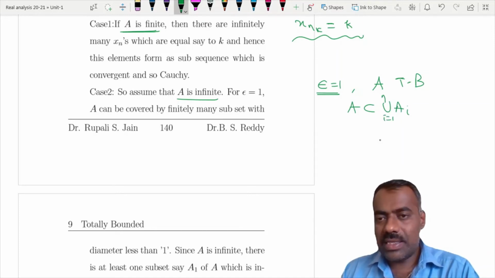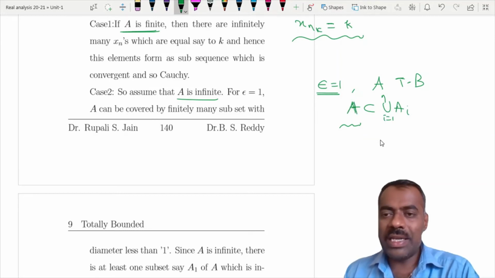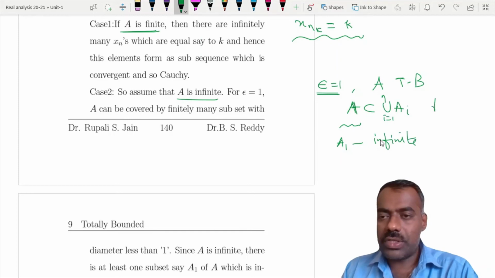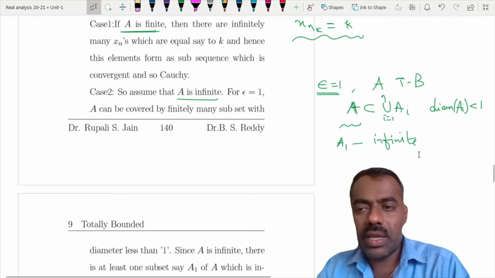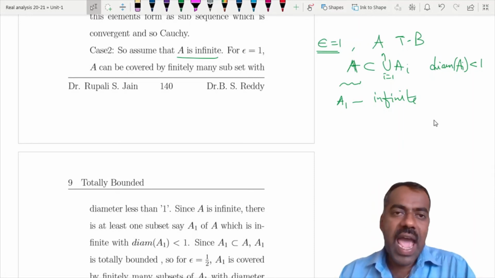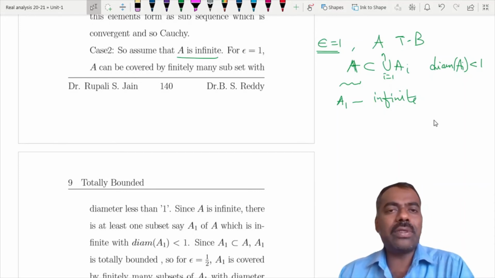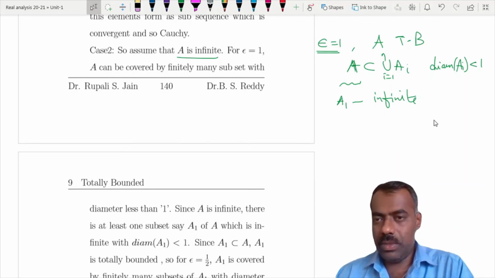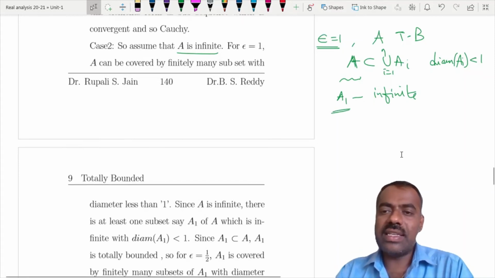Now because A is totally bounded, A is infinite and it is covered by finitely many sets, at least one of them should be an infinite set. So you can call it A1, an infinite set. Of course, the diameter of each Ai is less than epsilon, which is 1. So if each Ai were finite, then a union of finitely many sets would be finite. So at least one of them should be an infinite set. We will assume that A1 is the infinite set.